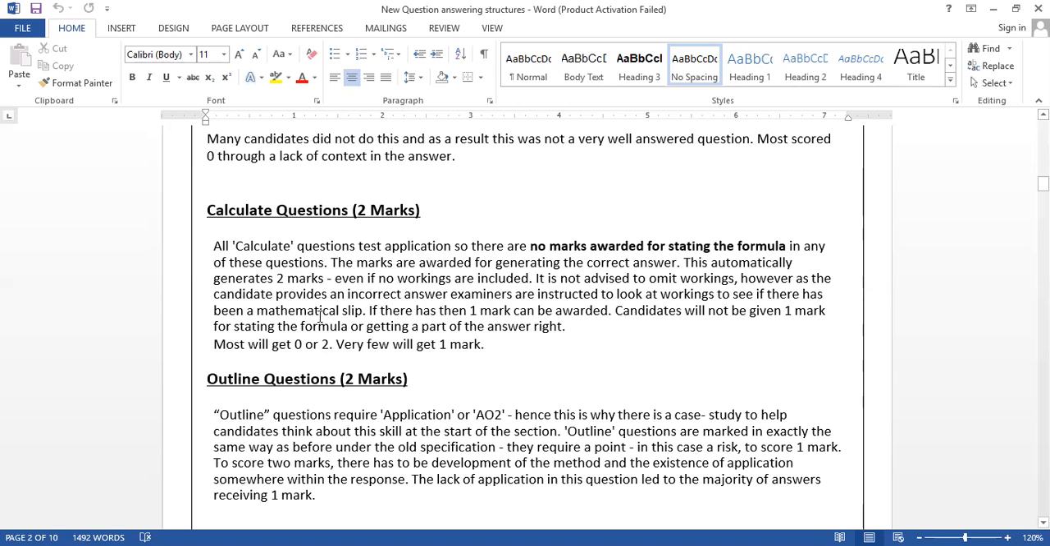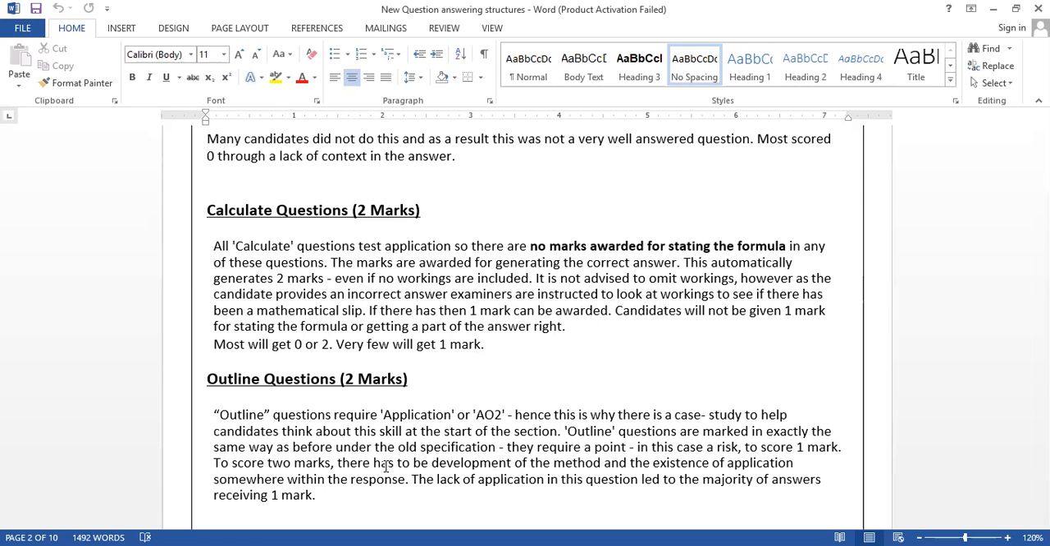However, as a lot of candidates provide the incorrect answer, examiners are always instructed to look at the workings to see if there has been a mathematical slip. If there hasn't, then 1 mark can be awarded for the workings, and the candidate will not be given 1 mark for stating the formula or getting part of the answer right. So keep that in mind. No mark for formula. So most will get 0 or 2. Sometimes a few will get 1 mark randomly, right?